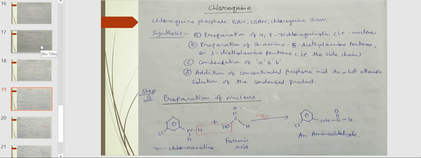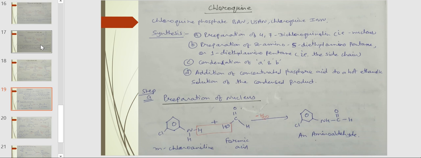Chloroquine. This drug is an anti-malarial drug. It is synthesized in 4 steps. First step A, preparation of 4,7-dichloroquinoline, that is the nucleus. Second step B, preparation of 4-amino-1-diethylaminopentane. Step C, condensation of A and B. Step D, addition of concentrated phosphoric acid to a hot ethanolic solution of the condensed product.